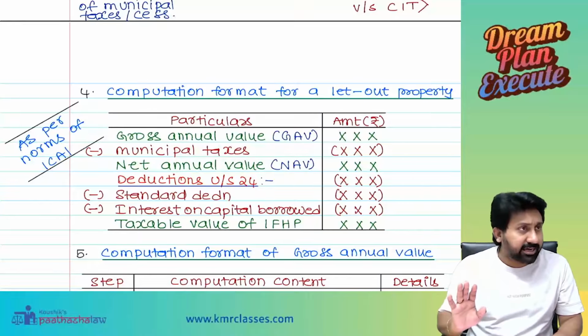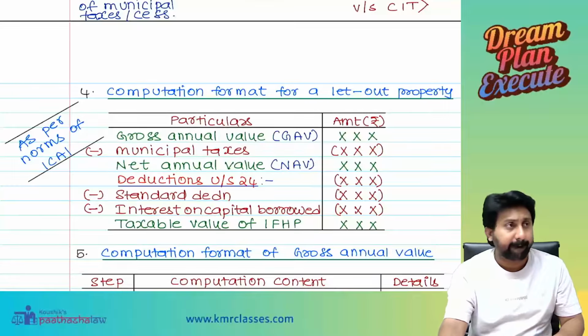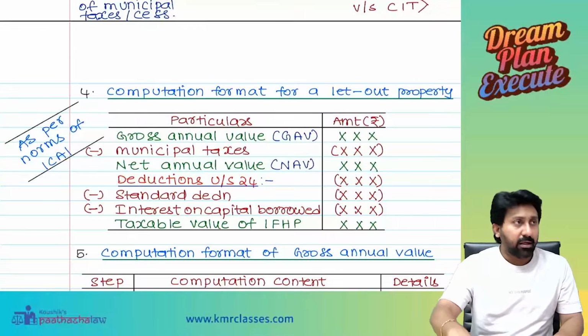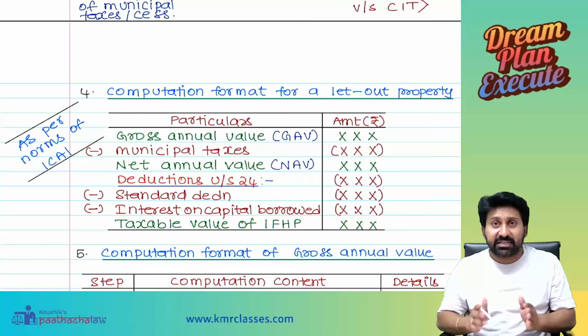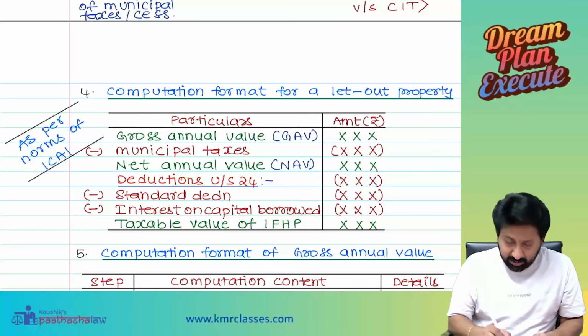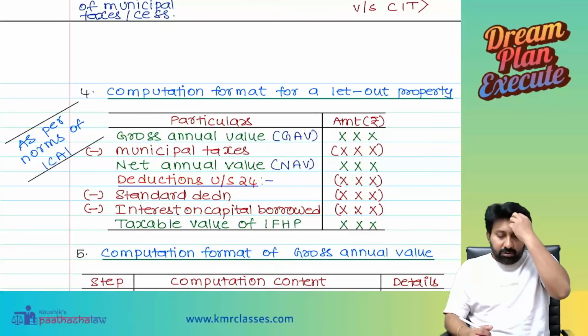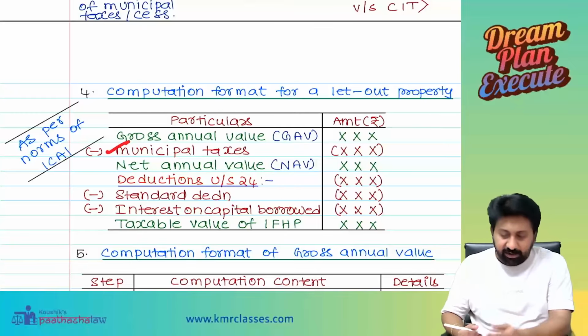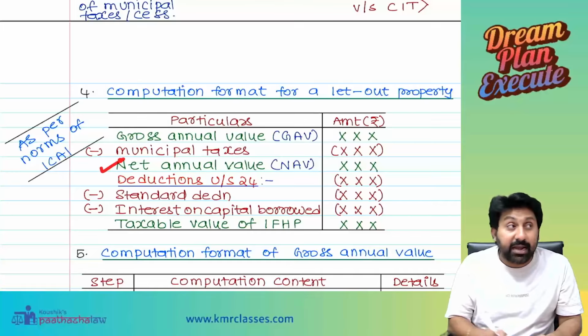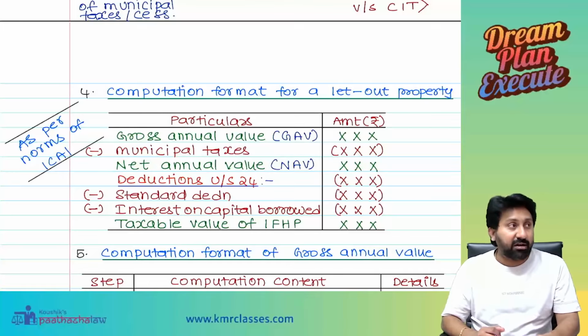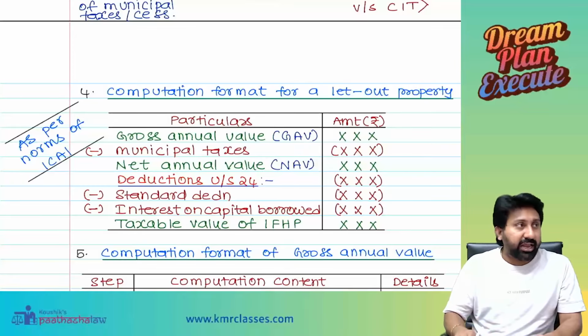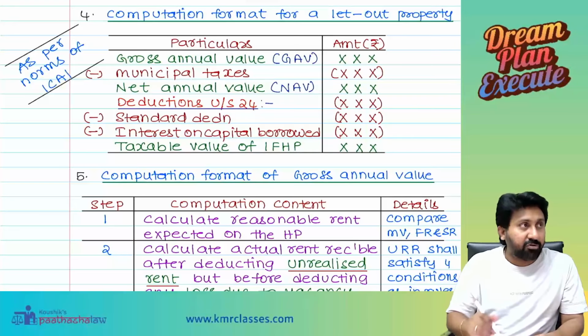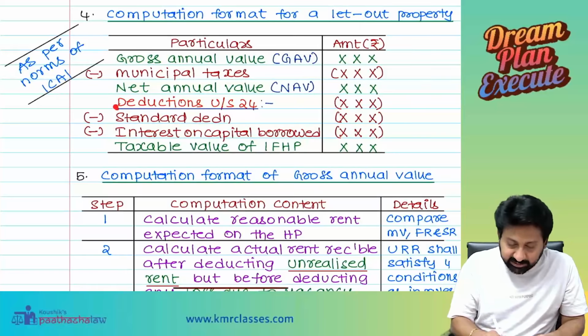Everyone understood the logic clearly? Okay. These are all examination adjustments. At that time, don't put a blank face. Gross annual value minus municipal taxes, we deducted. We will get a value called the net annual value. Now we are going to take deductions under section 24.